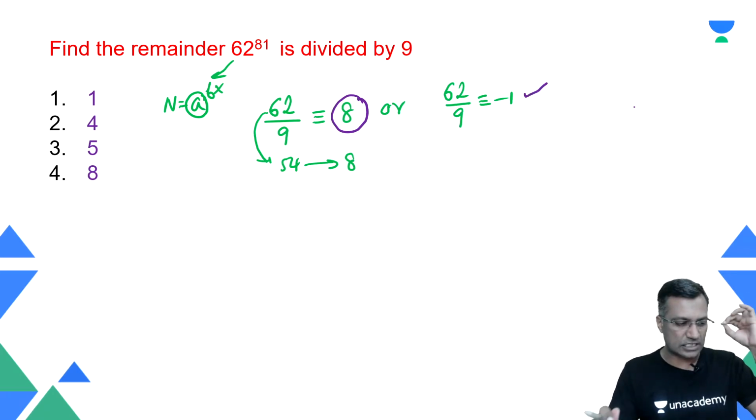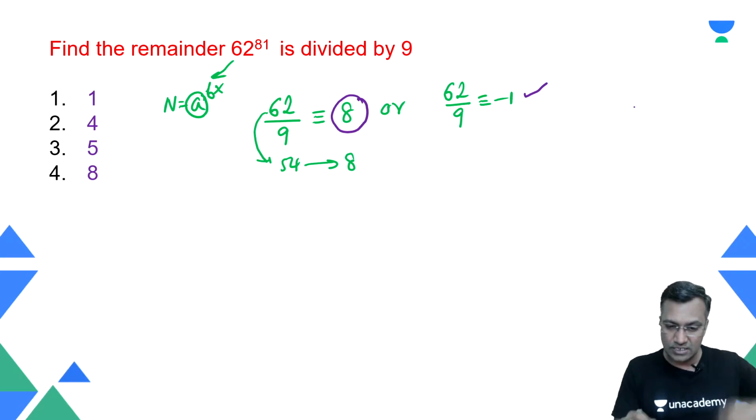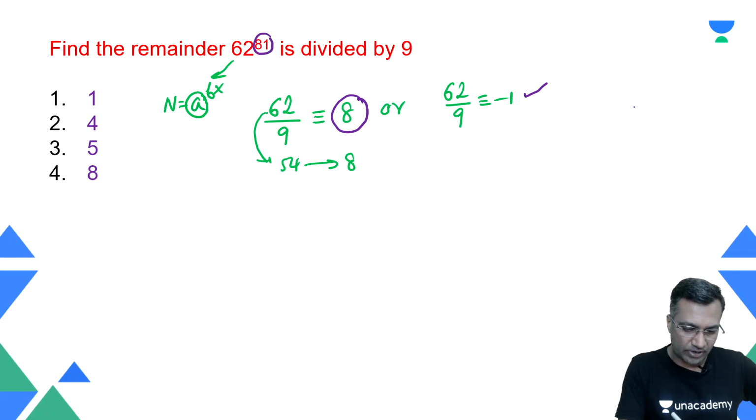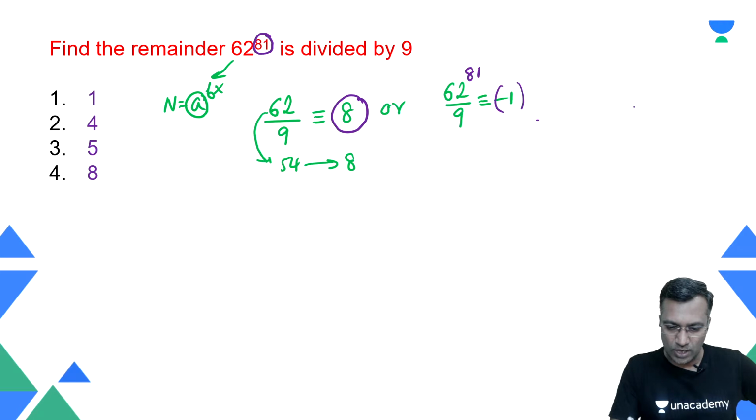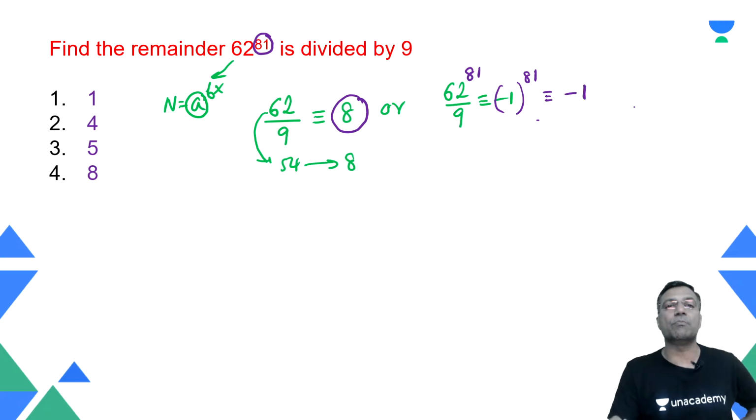Why? Because this fellow has become my preferred remainder. We capitalize on the preferred remainder. Minus 1 is the preferred remainder. Now the author says that I raise it to the power 81. Sure, I will raise this to the power 81. Therefore, minus 1 raised to power 81. What is minus 1 raised to power 81? Minus 1 raised to an odd power becomes minus 1. But the point is, the answer cannot be negative.